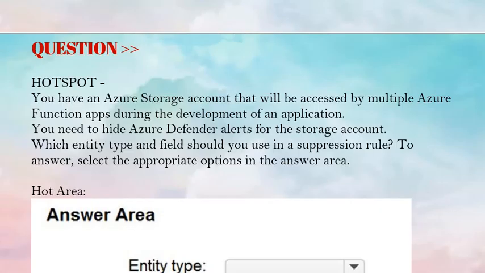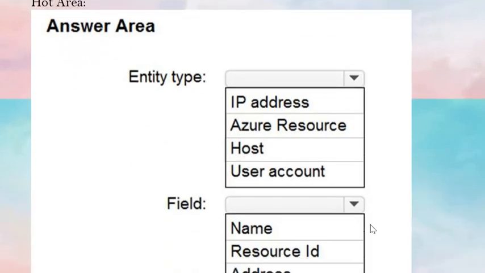The question is, hotspot. You have an Azure storage account that will be accessed by multiple Azure function apps during the development of an application. You need to hide Azure Defender alerts for the storage account. Which entity type of field should you use in the suppression rule? To answer, select the appropriate options in the answer area. Hot area. Please have a look.